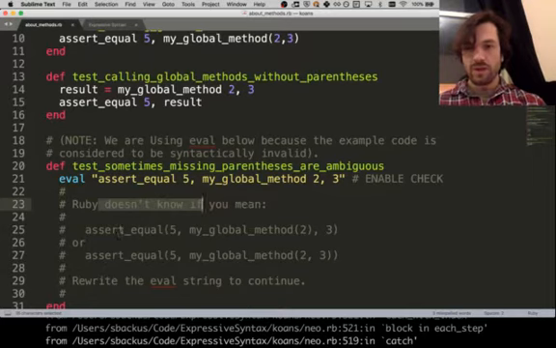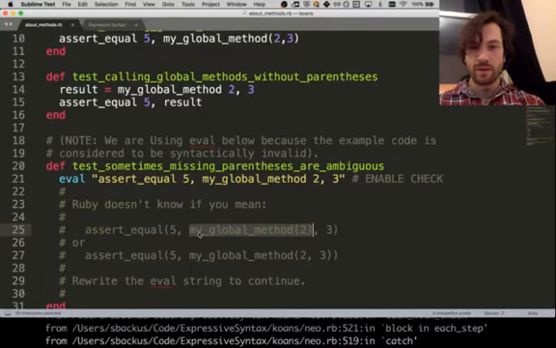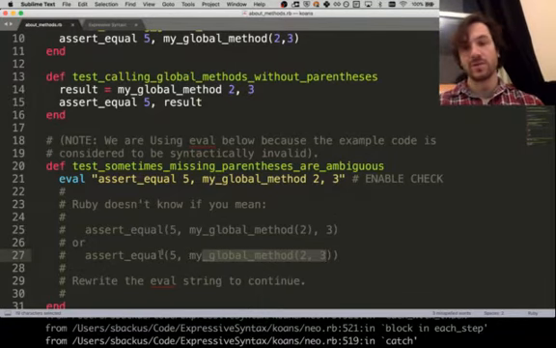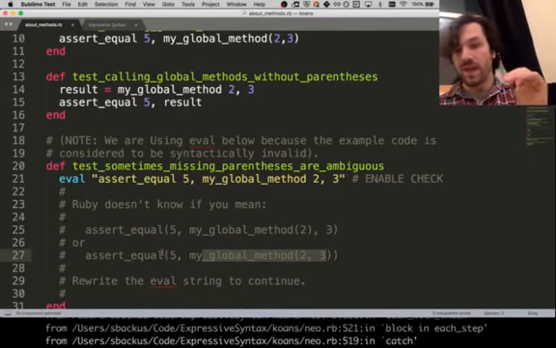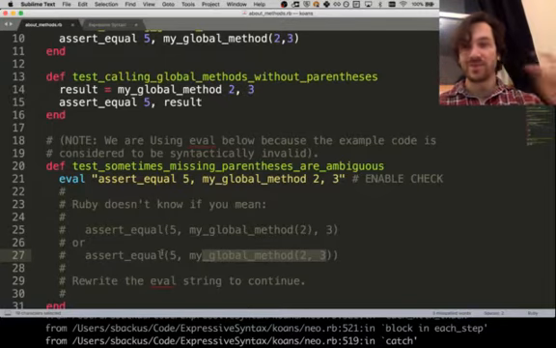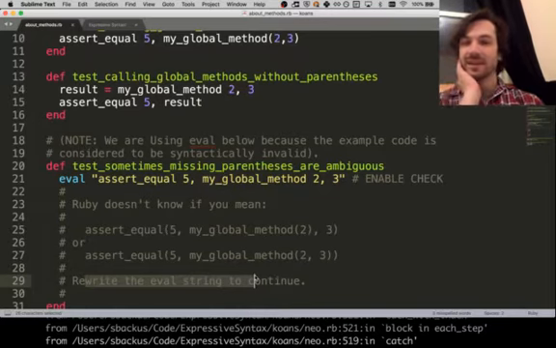It could be interpreted this way, where we're passing 2 to my global method, and the result of that and 3 to assert equals, or it could mean we call my global method passing 2 and 3, and pass the result of that to assert equal. So in situations like this, where you're calling a method as you're calling another method in the same line, you need parentheses, is what this is trying to teach us. Okay, so it wants us to rewrite the eval string to continue.